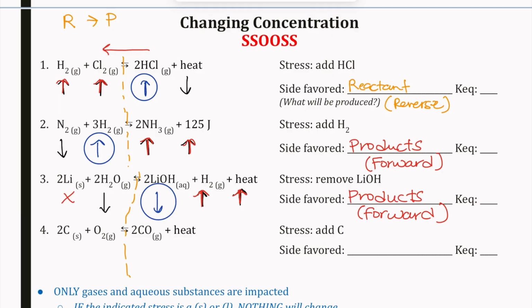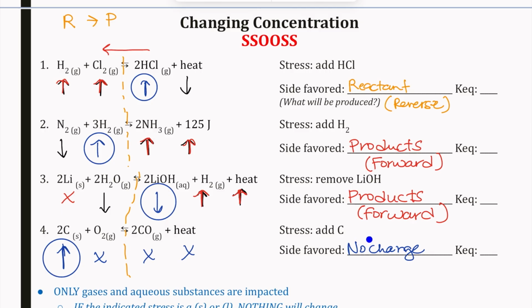All right, last one here, our stress: adding carbon. If I'm adding carbon, how is that going to impact everything else? Carbon is a solid, so that is not going to have any impact on the rest of the system. And so there is going to be no change in equilibrium if we are changing that solid.